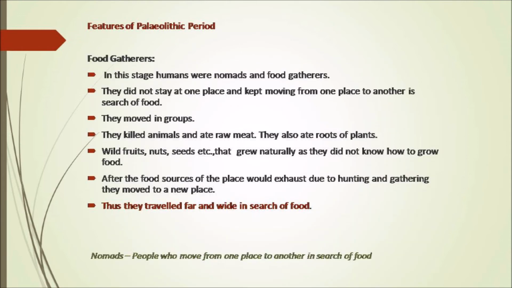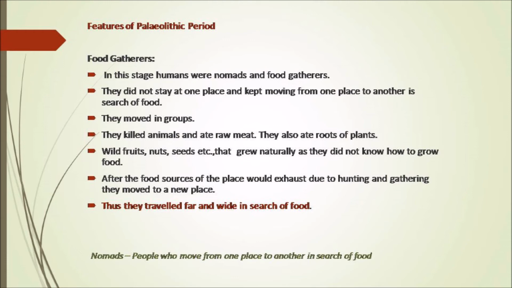Features of the Paleolithic period. Food gatherers. In this stage, humans were nomads and food gatherers. So during the Paleolithic period, the humans were nomads. Nomads means they moved from one place to another, and food gatherers. They used to collect the foods. They did not stay at one place, and they kept moving from one place to another in search of food.